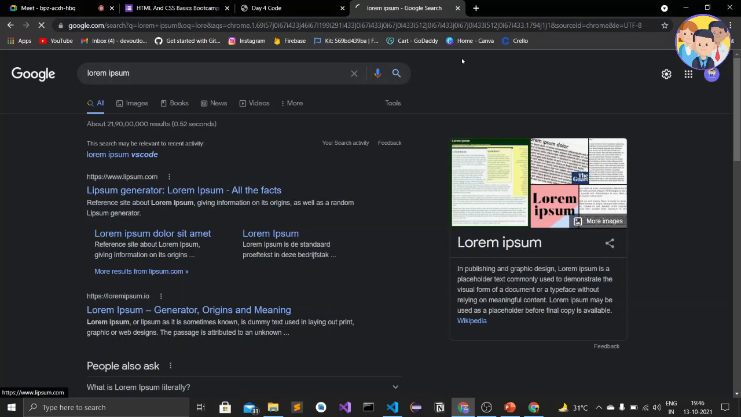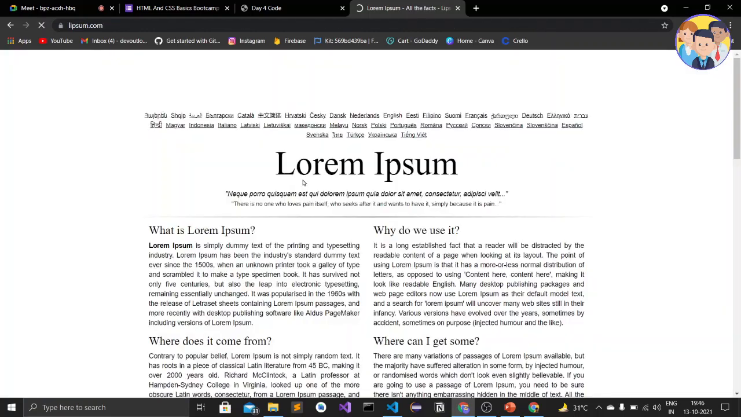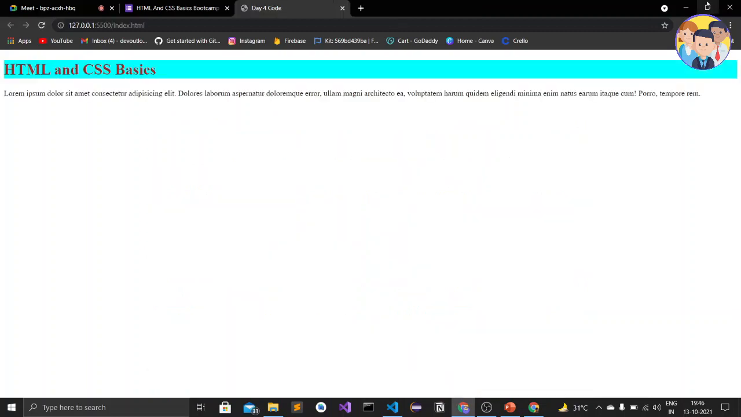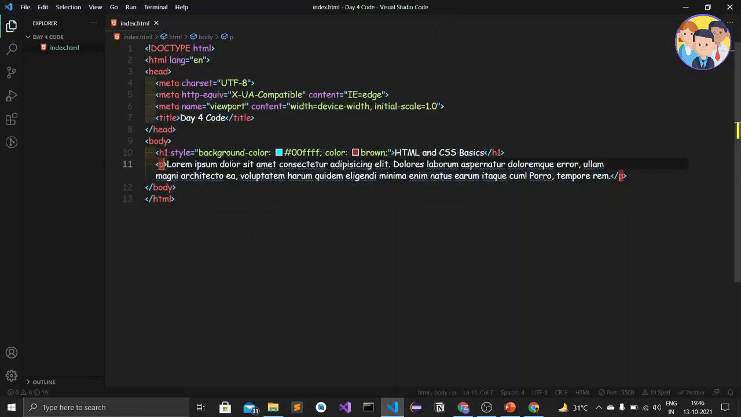Then when you click this, you will get the lorem ipsum text. Okay, so you can just copy this and paste it in. So, okay, let us add the fonts.